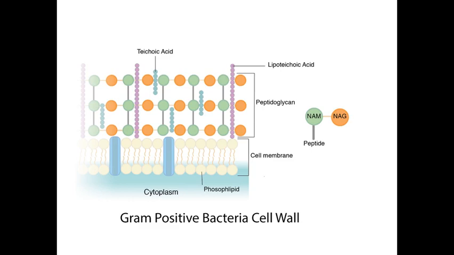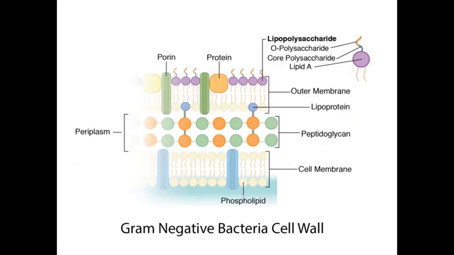And the third component is actually present in gram-negative bacteria. You can see here this one is the teichoic acid and this one is the lipoteichoic acid, and this whole structure is known as peptidoglycan, and N-acetyl muramic acid and N-acetyl glucosamine are attached to each other with the help of peptide bonds. But in gram-negative bacteria there is an extra structure present, and that is known as the outer membrane, right.